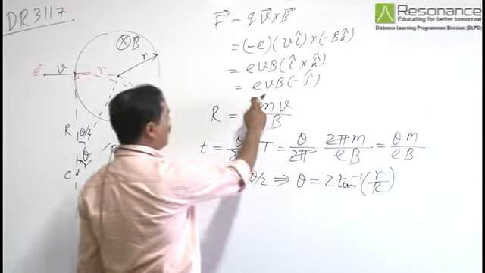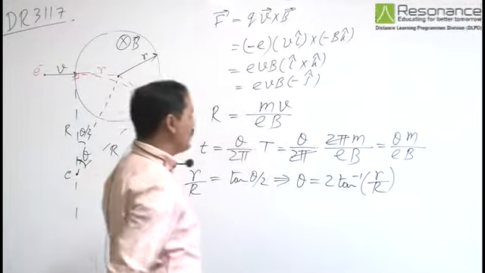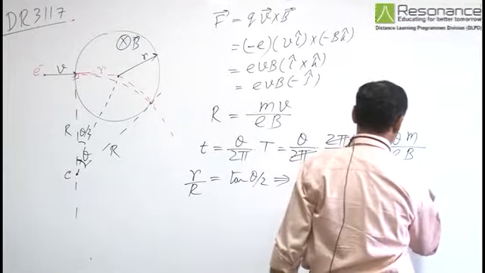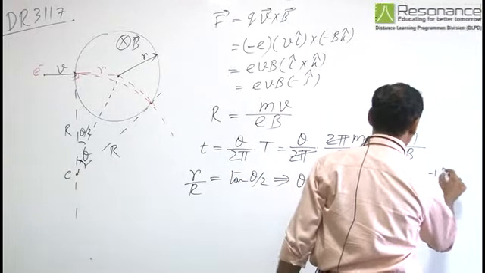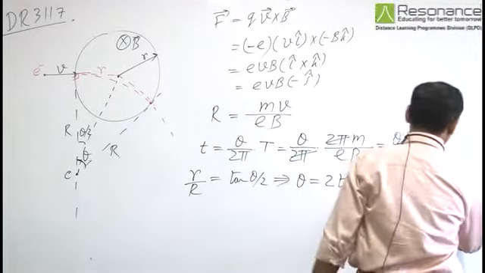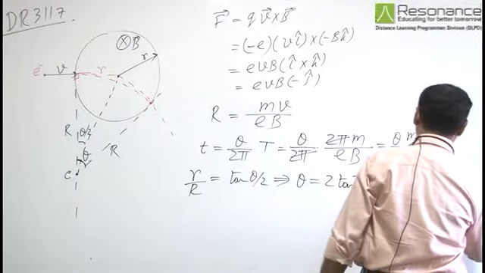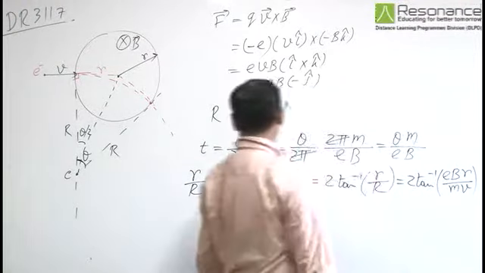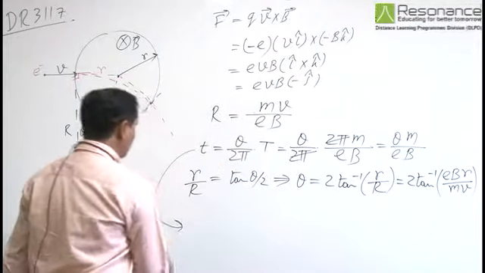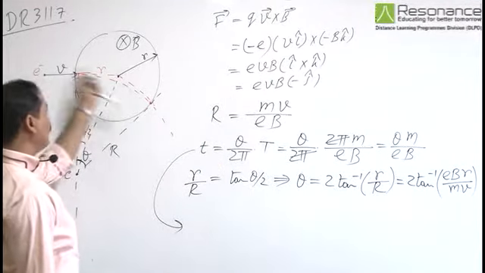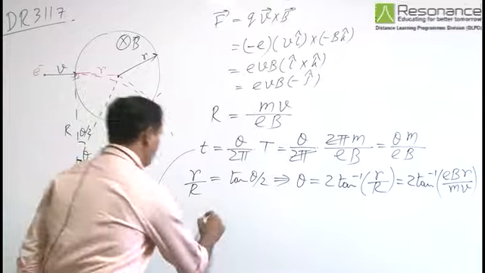where capital R we have already obtained, it is mv upon qB. So it is equal to 2 tan inverse eBr by mv. So from here we can find the time of flight within the magnetic field.